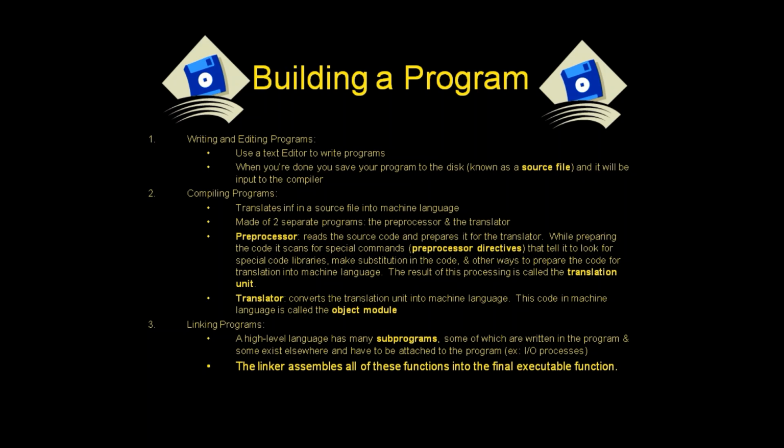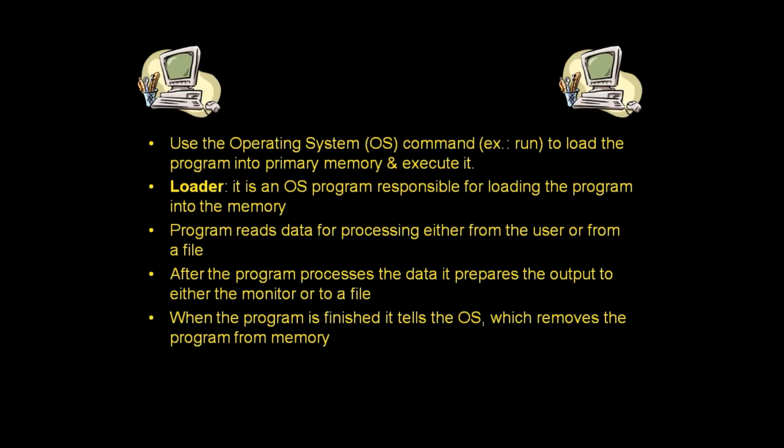Linking the program. A high-level language program has many subprograms, some of which are written in the program and some existing elsewhere, and they have to be attached to the program. Example: the I/O processor. The linker assembles all of these functions into the final executable program. Program execution: use the operating system command to run, loading the program into primary memory and executing it. Loader: it is an OS program responsible for loading the program into memory.